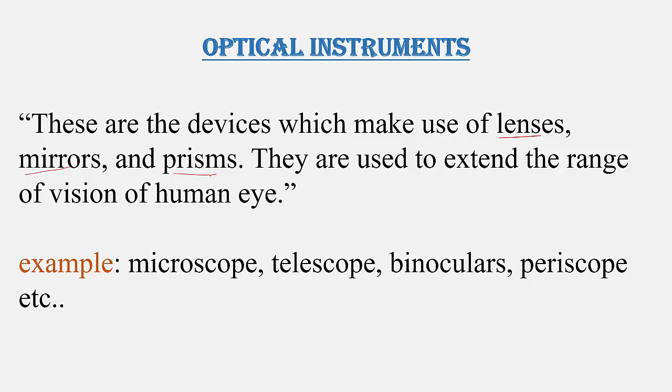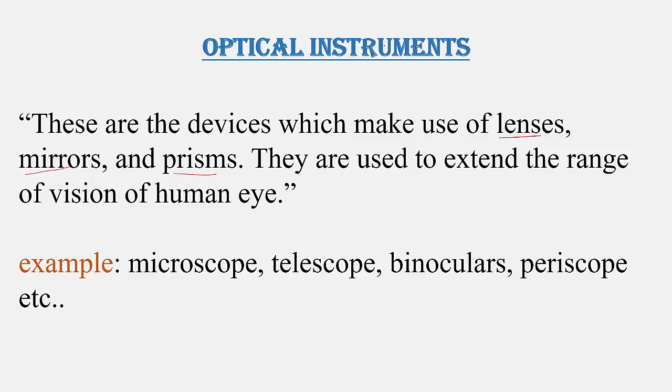Then prisms. A prism is also an optical medium, bounded by three rectangular surfaces and two triangular surfaces. The three rectangular surfaces are considered as refracting surfaces and the two triangular surfaces are considered as the base of the prism. Here these lenses, mirrors and prisms are used in optical instruments.